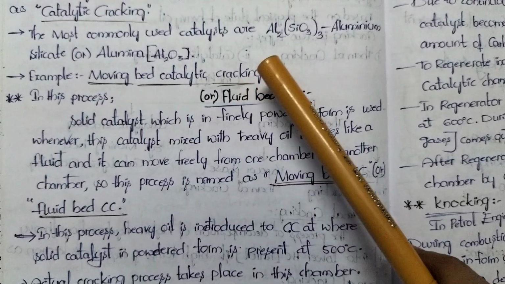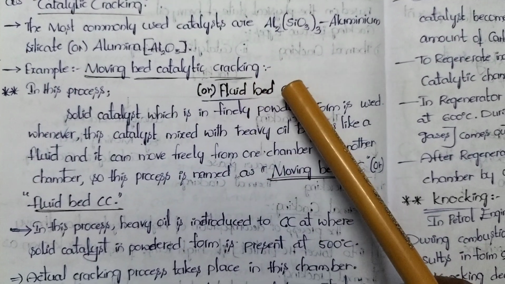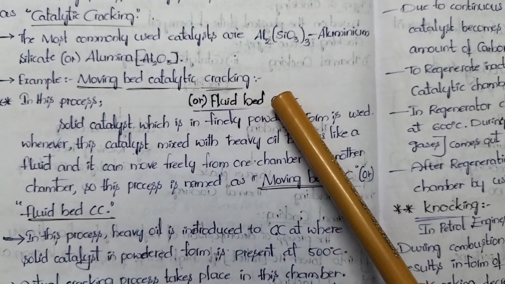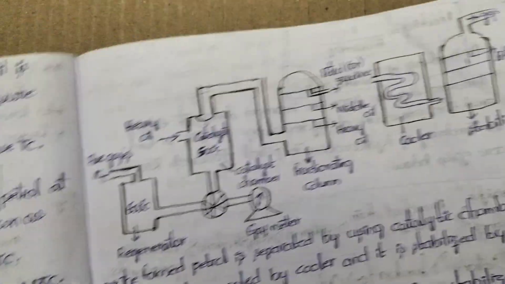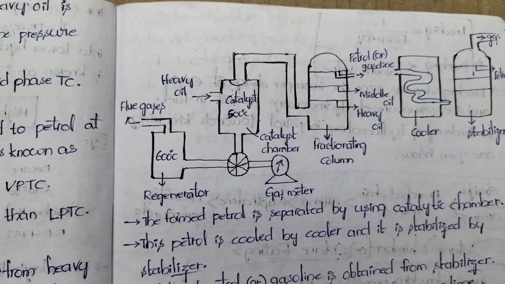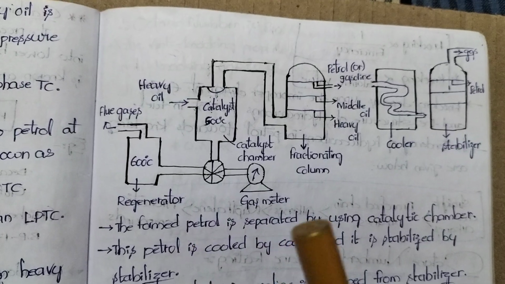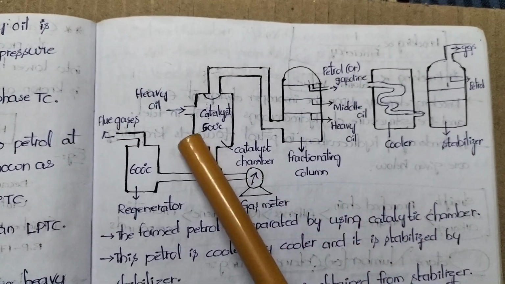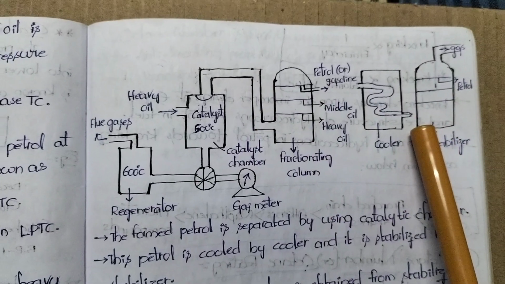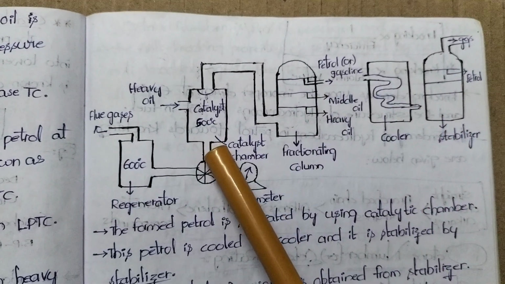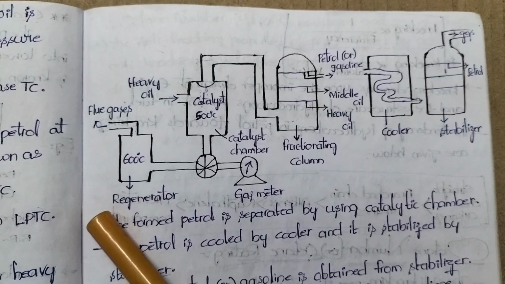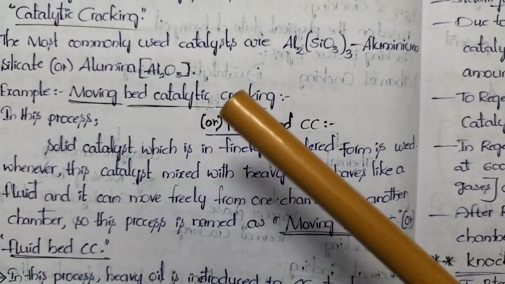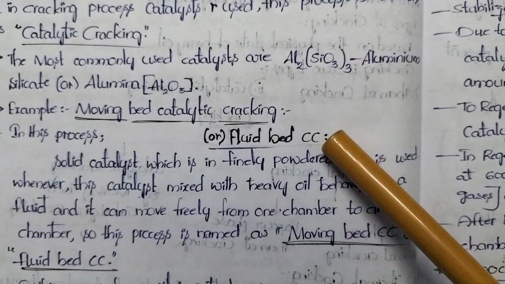To understand this, we need to use one diagram, because if you understand the diagram, you can explain the whole process very easily. The diagram consists of various chambers. By understanding it, you can understand why this process is called moving bed or fluid bed.